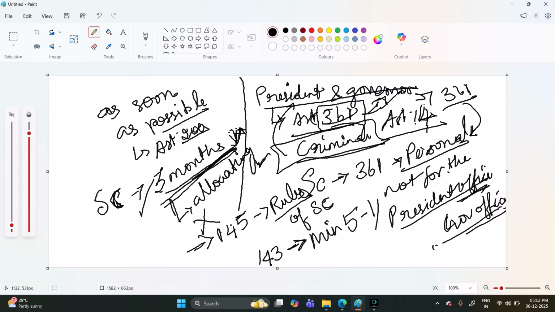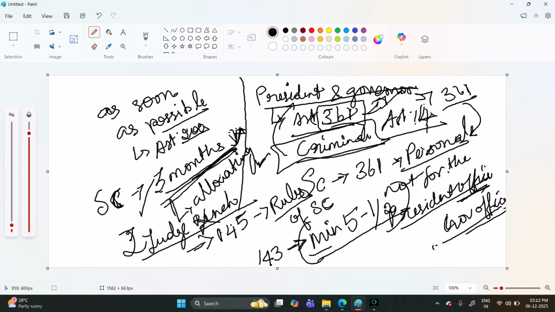But in the previously mentioned cases about the governor, the sitting was only a 2-judge bench. Now, with respect to this presidential reference, the answer was given by a 5-judge bench. This was also answered by the Supreme Court.